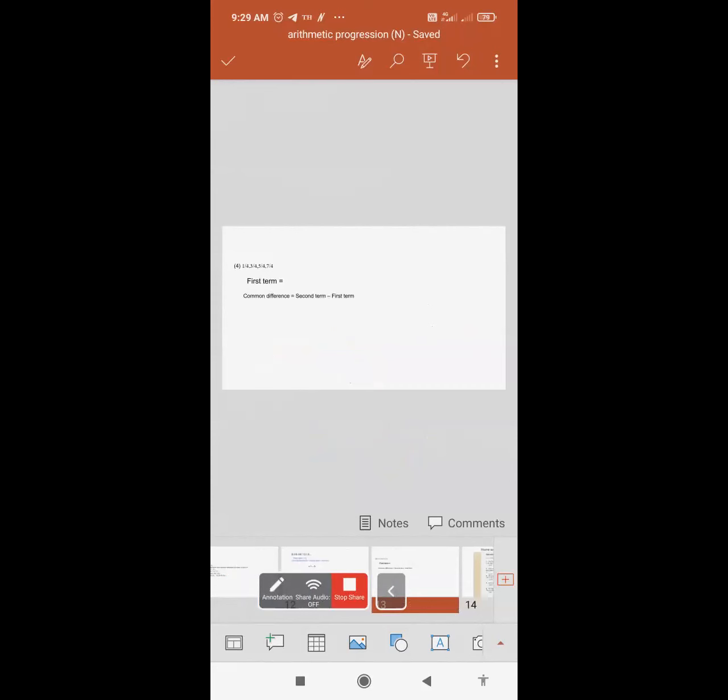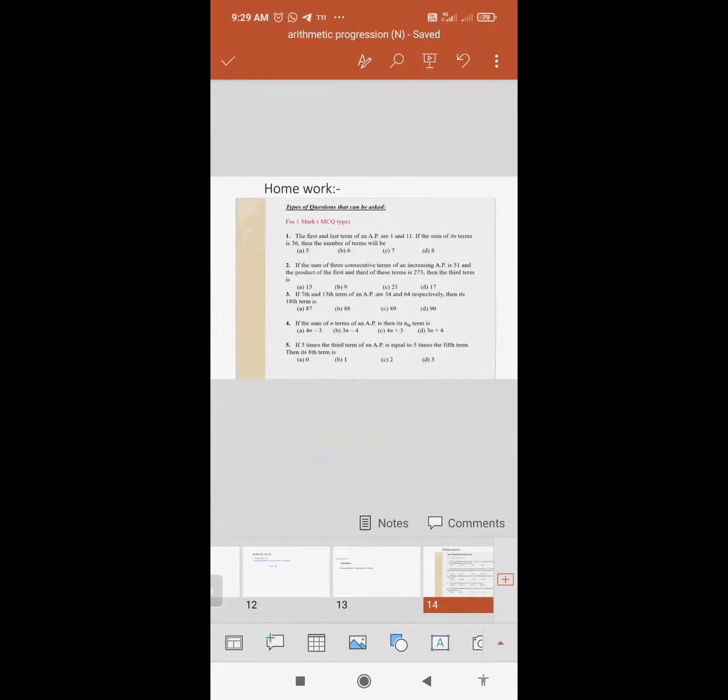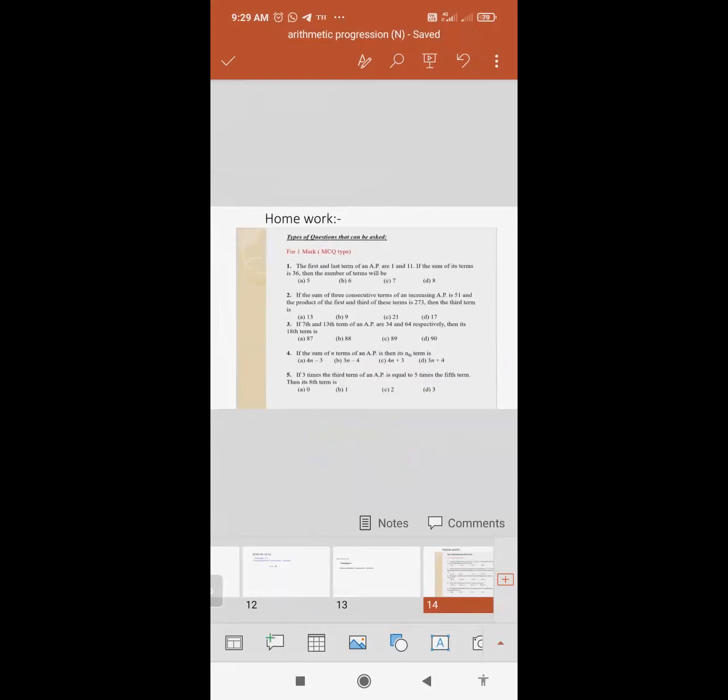This is clear to everyone. See the question, homework. Take down the homework of 1 mark. This is your homework, a 1 mark question, MCQ type. Then we'll start with the activity.